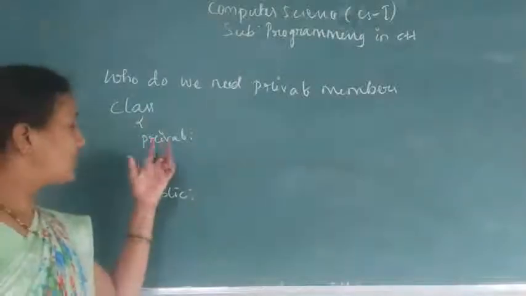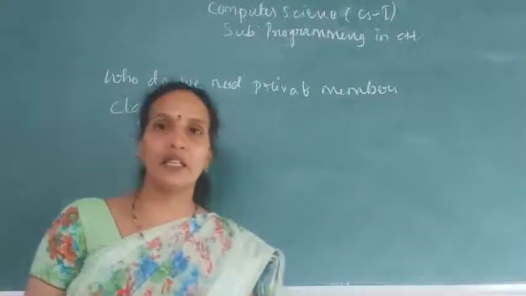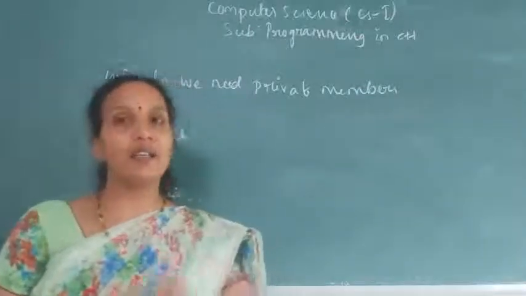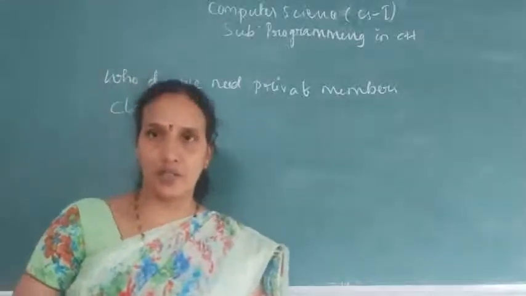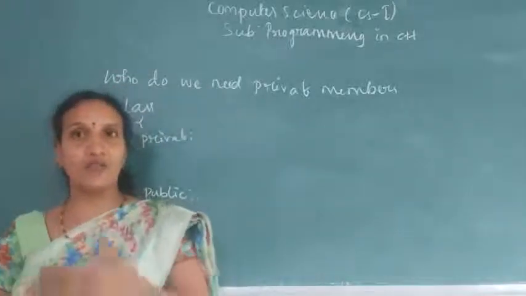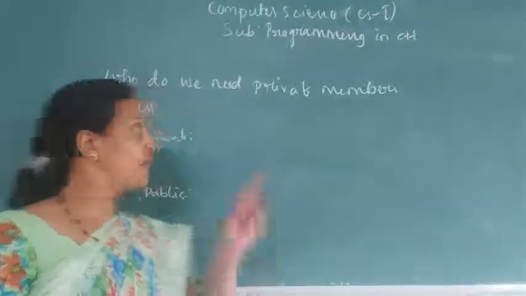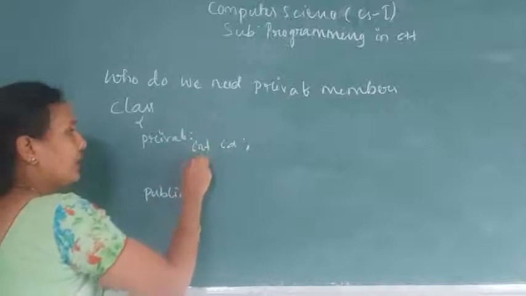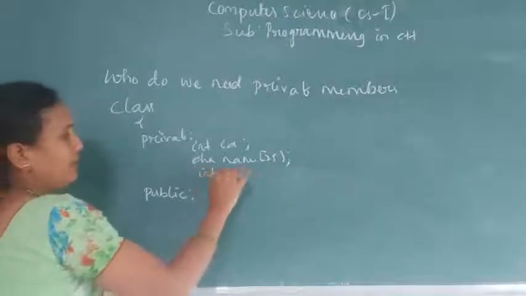Okay, so if you have declared any data member as public and any member function as public, other classes can also use those properties. If it is inheritance, other classes can also use these properties. But if you want to provide security for your data and restrict other classes from using your class data, then you can declare such data inside the private. Let us say private int id, char name[25], int age, like this.